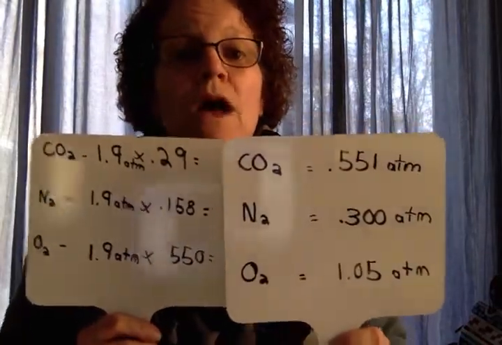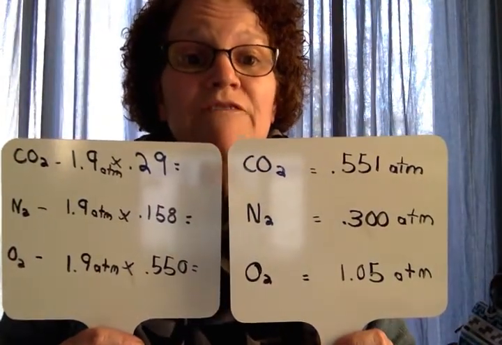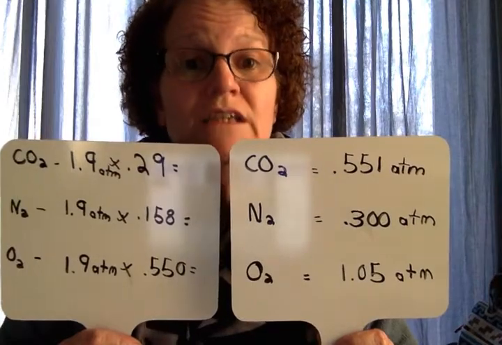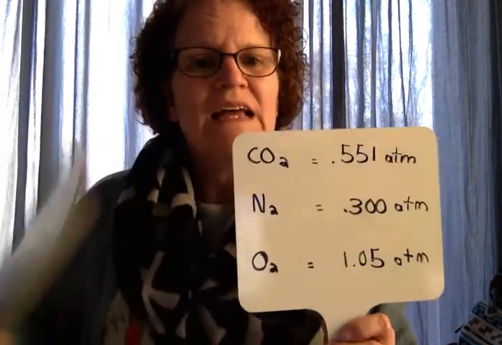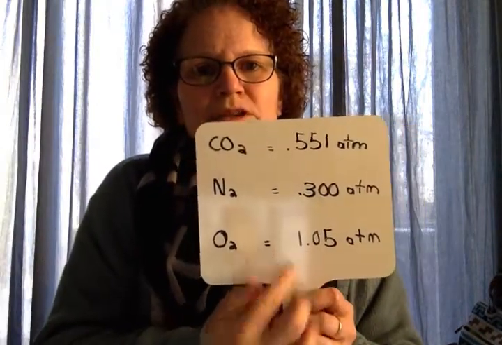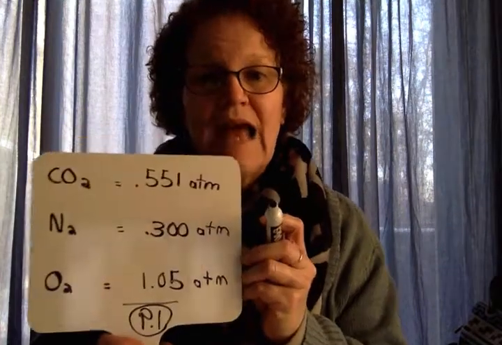So the carbon dioxide is adding 0.551 atmospheres of pressure. The nitrogen is 0.3 atmospheres. The oxygen is 1.05 atmospheres. And guess what? If we add these numbers up, what should we get? Well, we better get 1.9 atmospheres. I wrote that backwards. 1.9, right? We should get 1.9 atmospheres because that's the total pressure that we started with, or reasonably close to that, right? So that's how you do that.